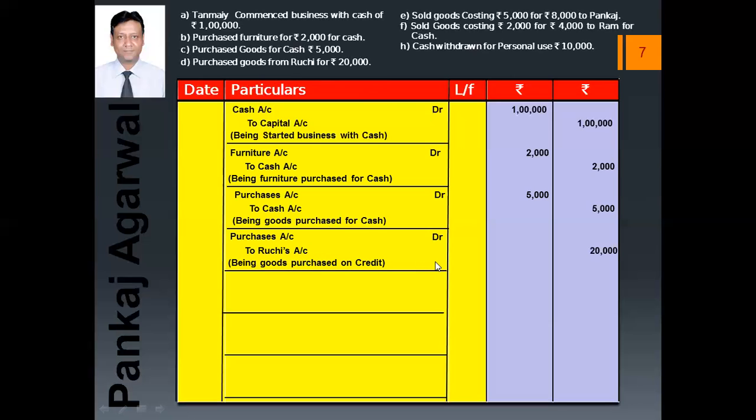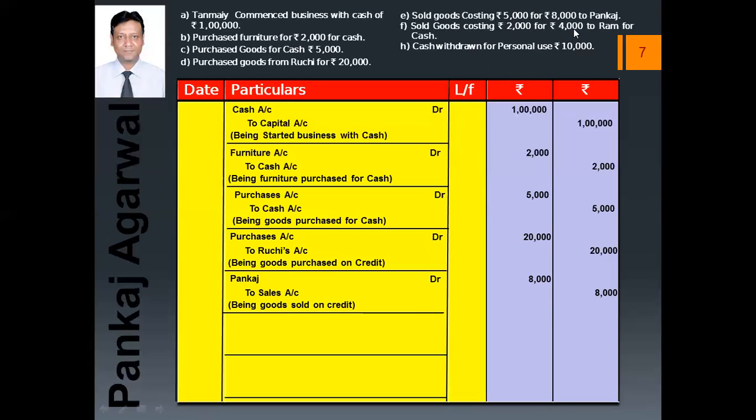The amount will be written here. Now the next transaction is sold goods costing 5000 for rupees 8000 to Pankaj. Now again sales account and purchases, and Pankaj will be debited. Now I am not using apostrophe s, so I will not write account here, to sales account, being goods sold on credit. Amount will be 8,000. We are least bothered about the 5,000.